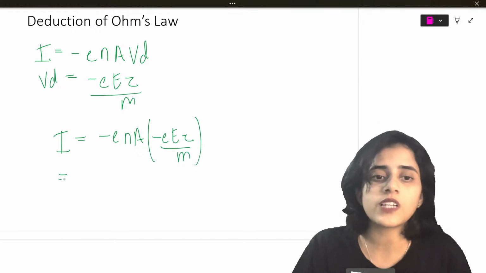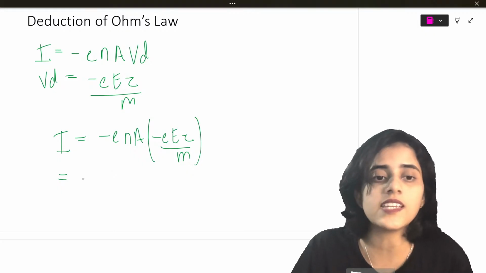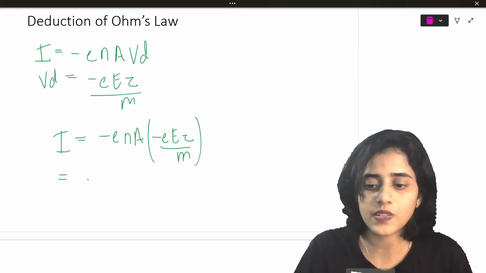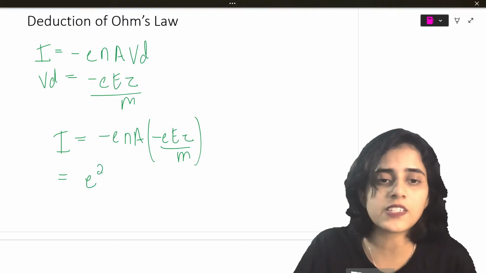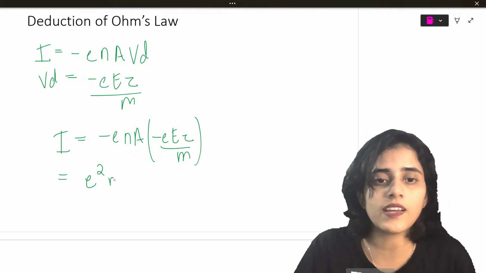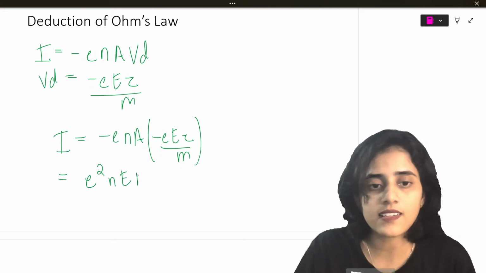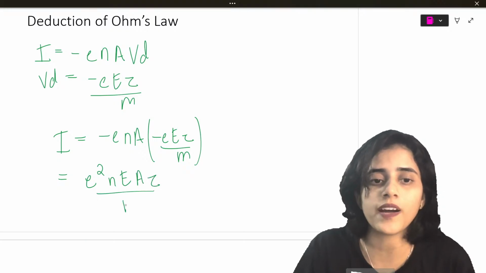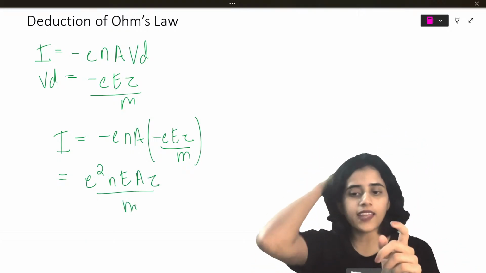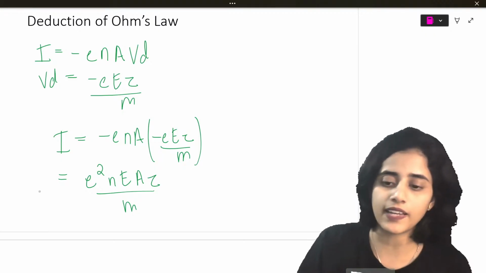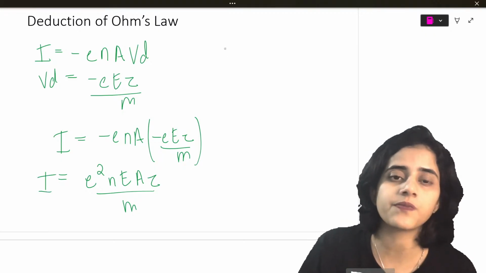So now let's multiply. e into E is eE square. The minus minus will become plus, so e square n E A tau by m is your current.